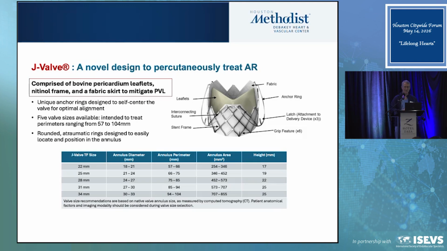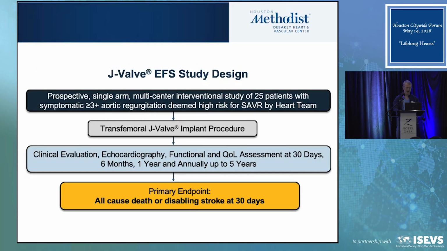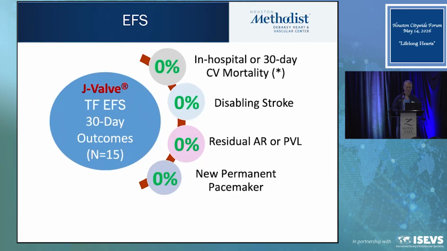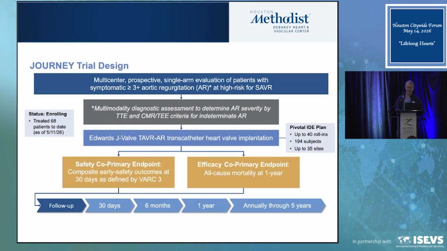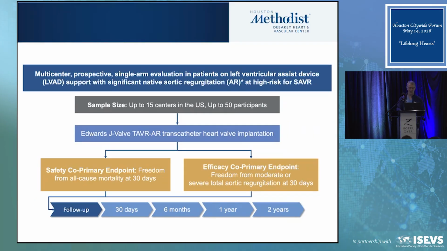The J valve was originally a company from China. It was now bought by Edwards. Edwards is now running this trial. We were part of running the EFS trial for this. And in the EFS, we had no mortality, no stroke, no residual PVL, and no permanent pacemakers. We're now doing the Journey trial. Dean Kiriakis and I ran the EFS. We'll now be the chairs for the Journey trial. Yoshi Kaneko and Santiago Garcia will be the PIs. This will be for high-risk aortic regurgitation. And again, this would be a single-arm trial for treating AR.